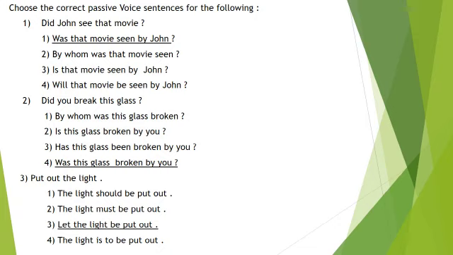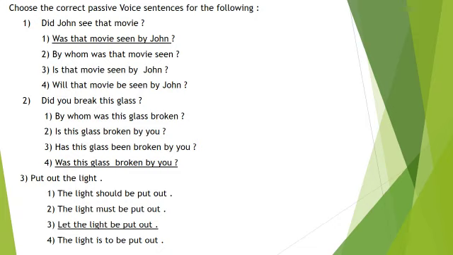2. Did you break this glass? Option number 1. By whom was this glass broken? 2. Is this glass broken by you? 3. Has this glass been broken by you? 4. Was this glass broken by you? Out of the 4 options, option number 4 is the correct answer. Was this glass broken by you?